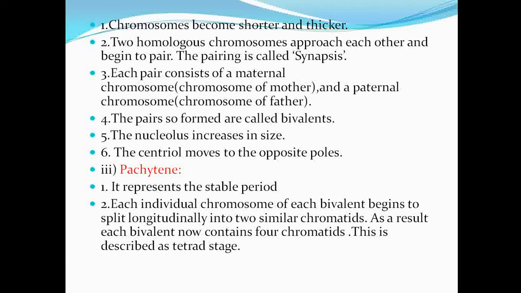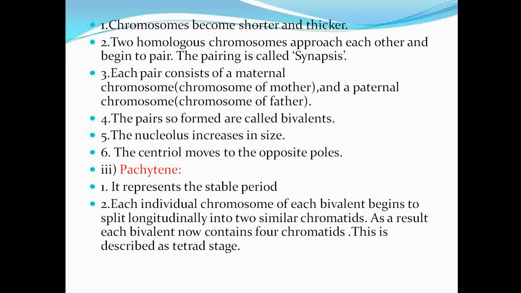The nucleolus increases in size. The nucleus increases, and the nucleolus also increases in size. Then the centriole moves to the opposite pole. The centrioles, which were already divided in the leptotene, in the zygotene are slightly moving towards their opposite poles. This is about the first two stages, leptotene and zygotene.